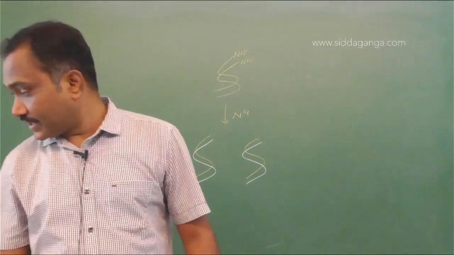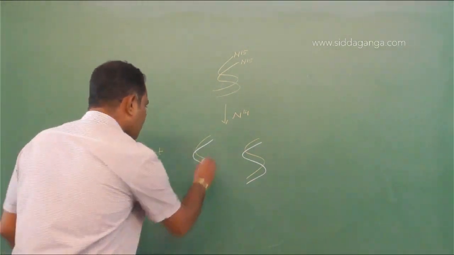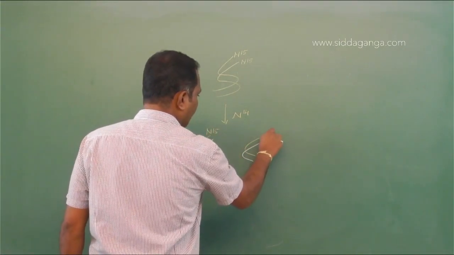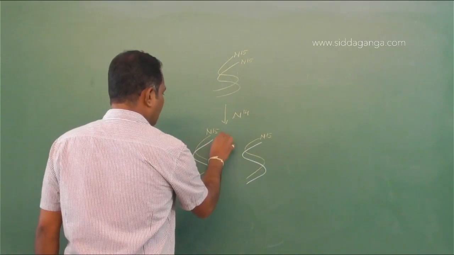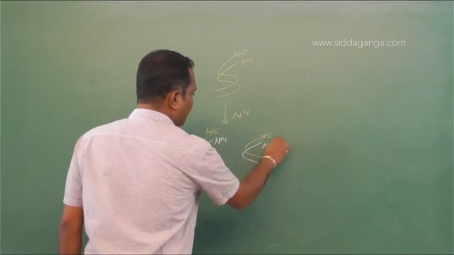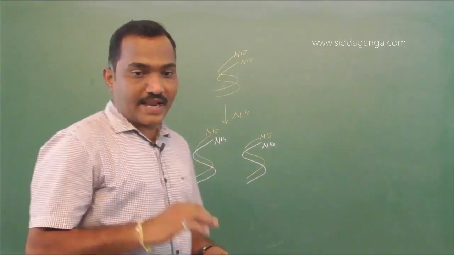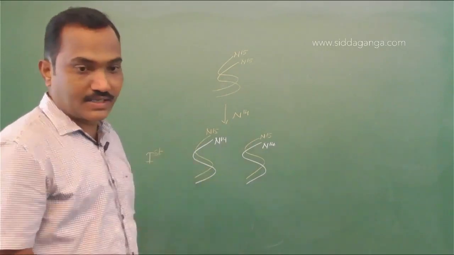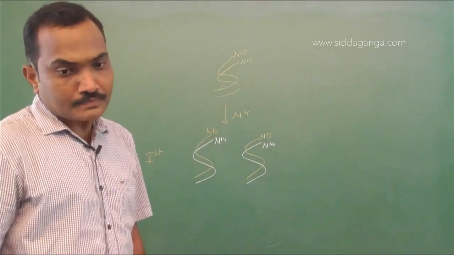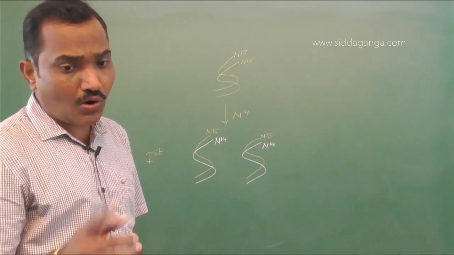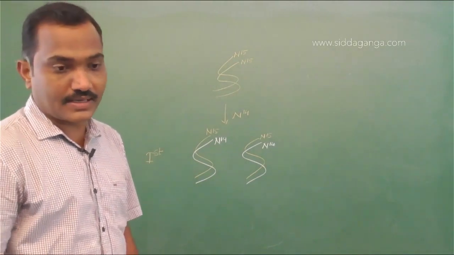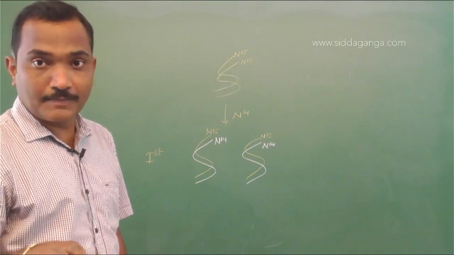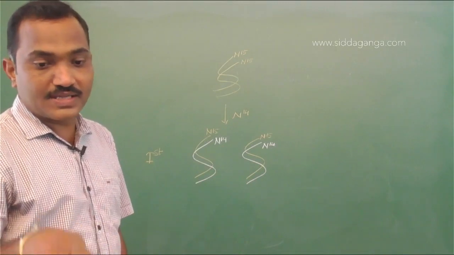So let us look at the options there. What are the options? Let me write it. This is N15. This is also N15. This is N14 and N14. So what are the options? Same density and resemble with their parental DNA. Definitely not. Density will be decreased here to the half. Same density but do not resemble with their parent DNA. Again, wrong answer. Different density but do not resemble with their parent DNA. Different density but resemble with their parental DNA.